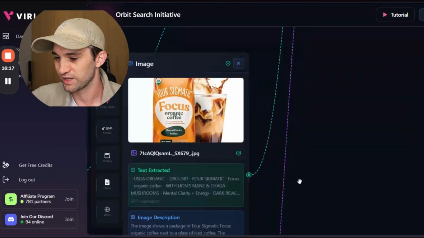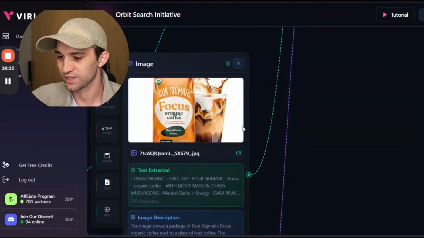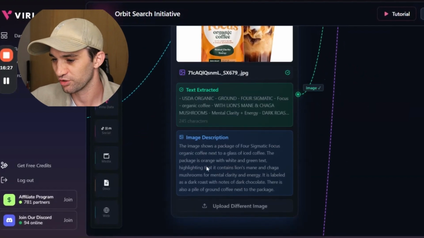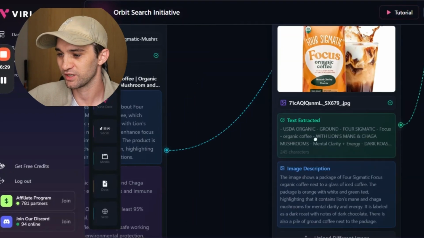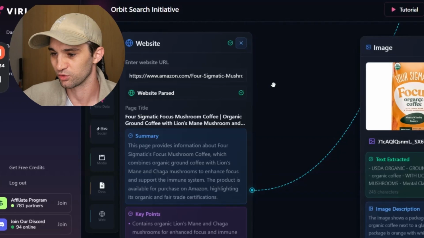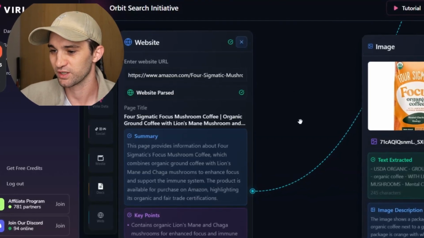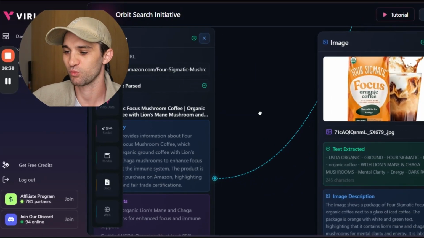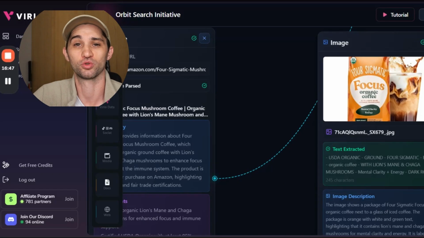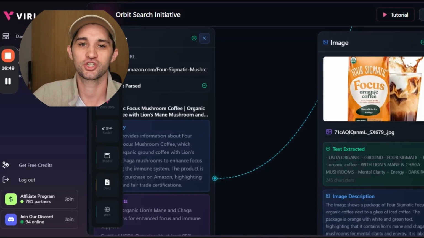Once that's done, you can then go a little bit further and add in, for example, your product image. So as I said, if we were running it for Four Sigmatic organic mushroom coffee, we just put the image in, and then the language model is going to do a detailed analysis of what the image is, and then we can also add in the website landing page for that product. So when we're asking the language model to now do stuff, it's got all of the organic top performing content in that industry that we've handpicked, or just all of it. It's got our product image and it's got our website.